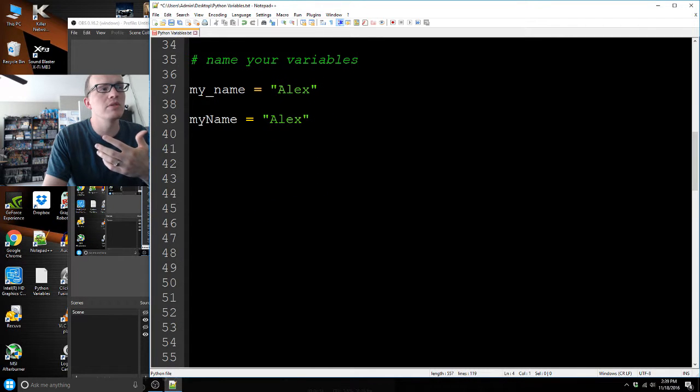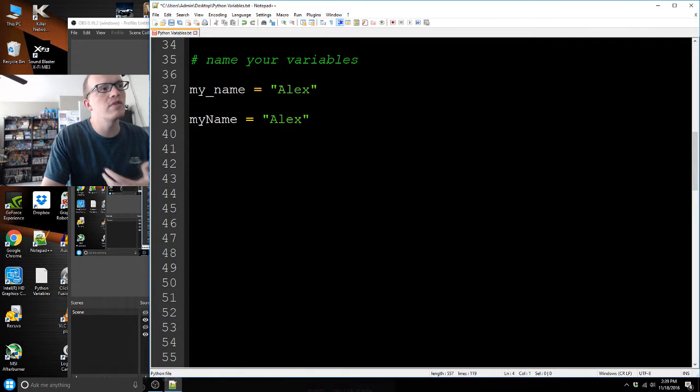So naming your variables is an important skill to have as a programmer. You want to name your variables so that you can look at the name and know what it is. It wants to tell you something about it, and maybe even tell you something about the value, some kind of restriction on the value.